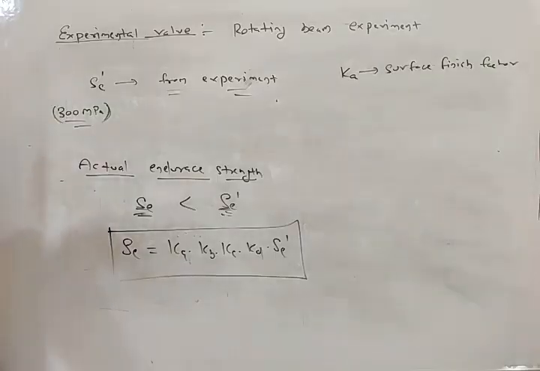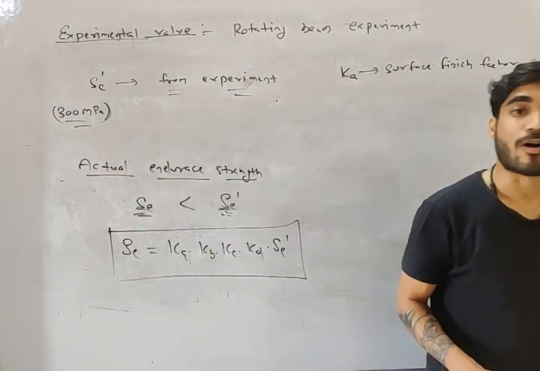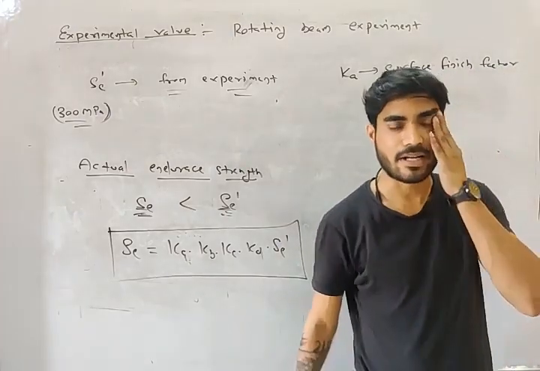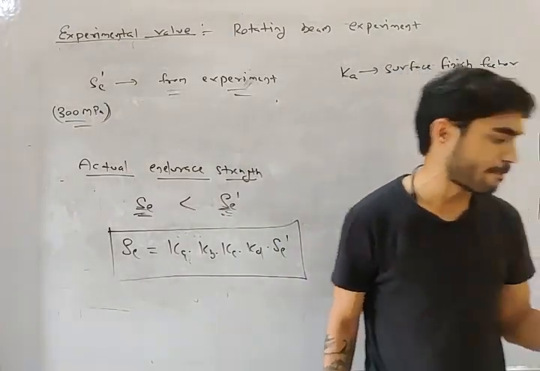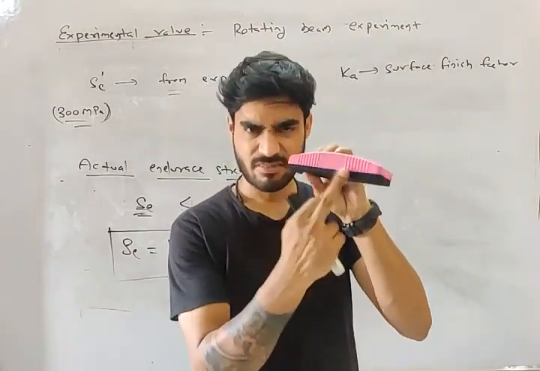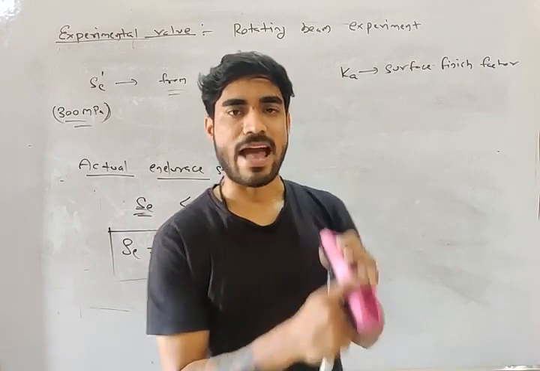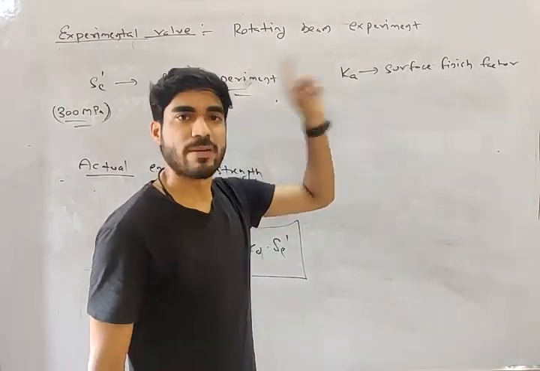But every machine element will not have a mirror polished surface. For example, look at this body. The surface is rough. So for this, the value of Ka will be less than 1.